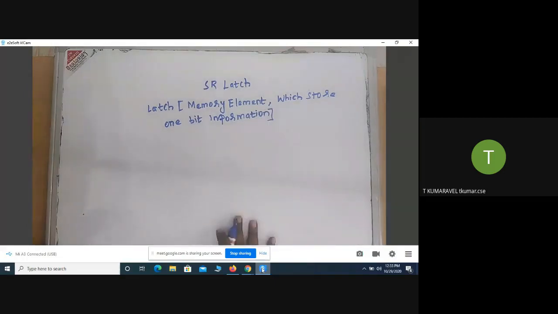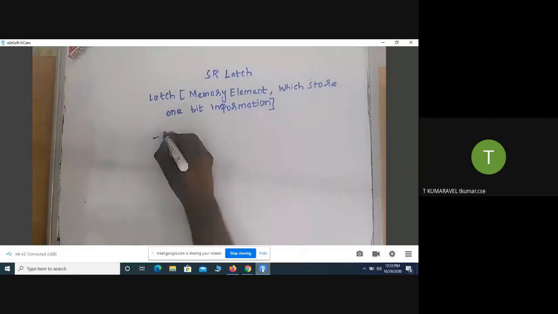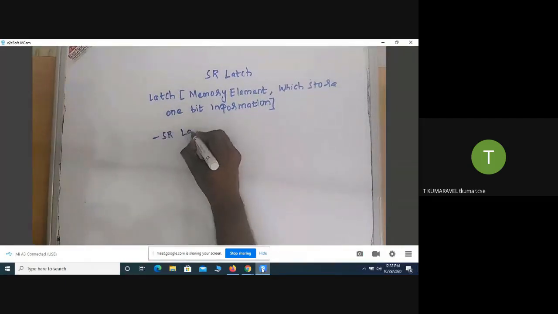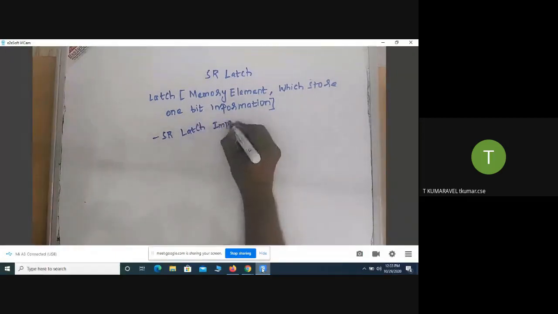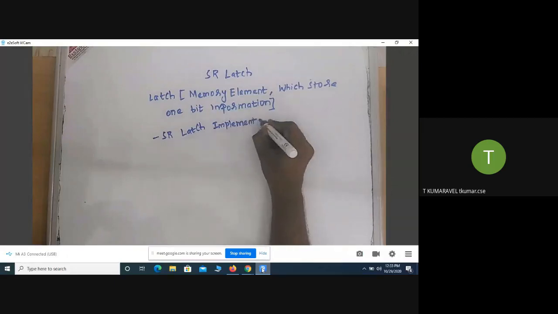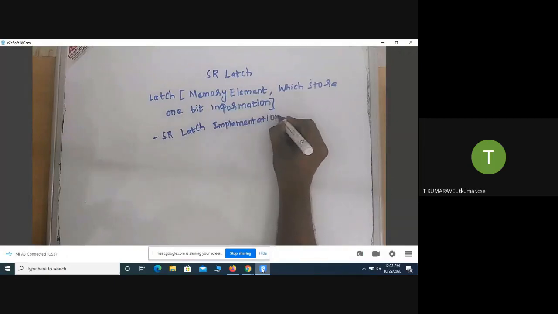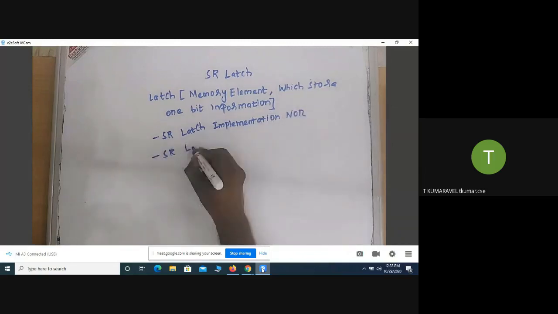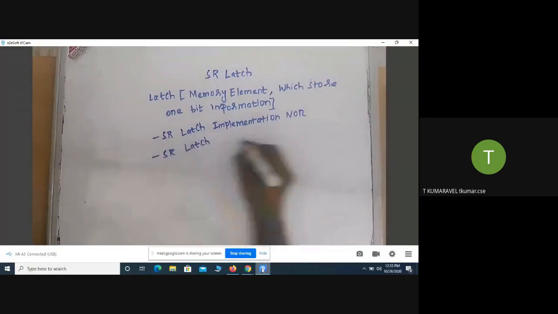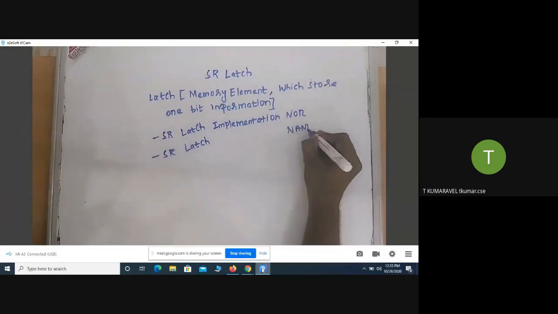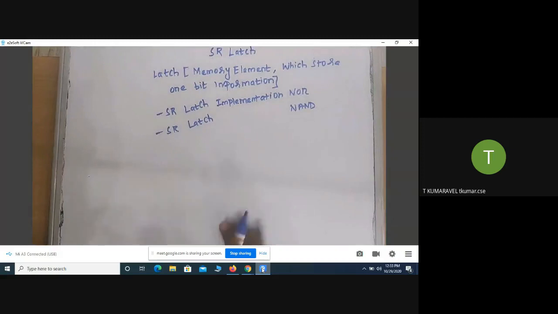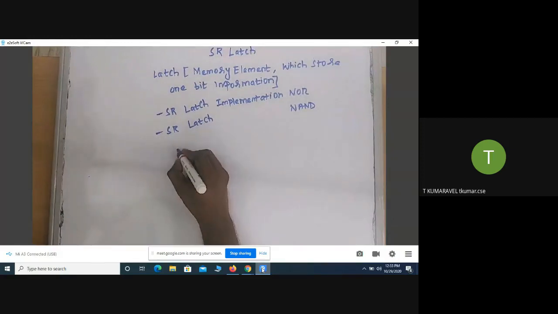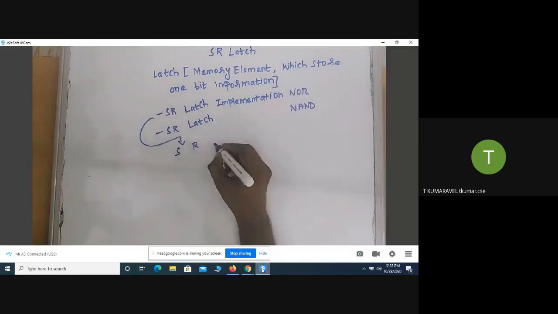We can implement the SR latch in two ways. One is SR latch implementation using NOR gate. Another one is SR latch implementation using NAND gate. And then we have seen the truth table for the SR latch with implementation of NOR gate.